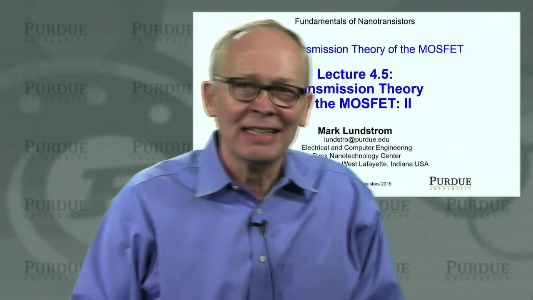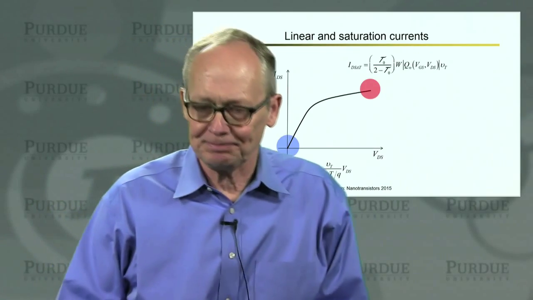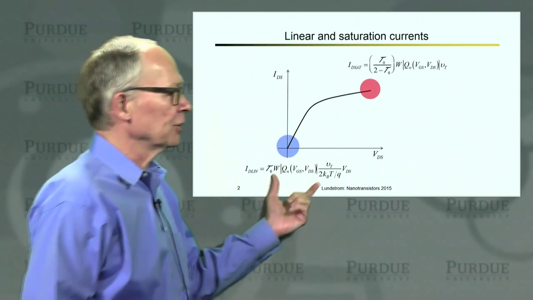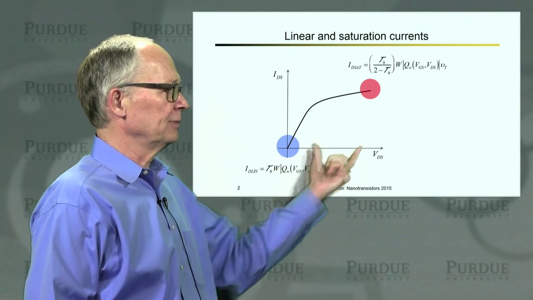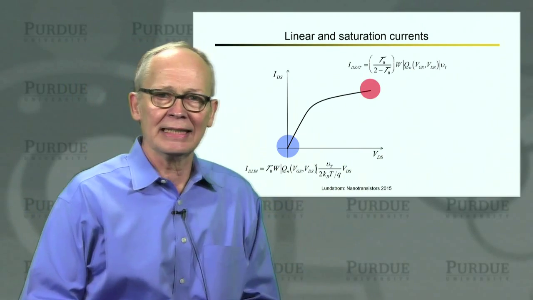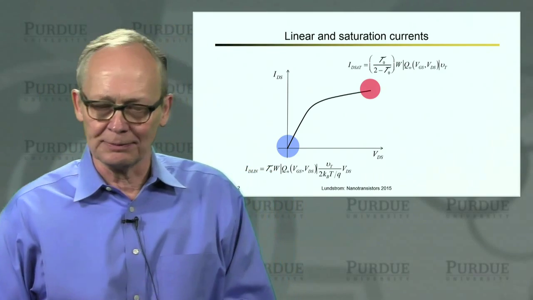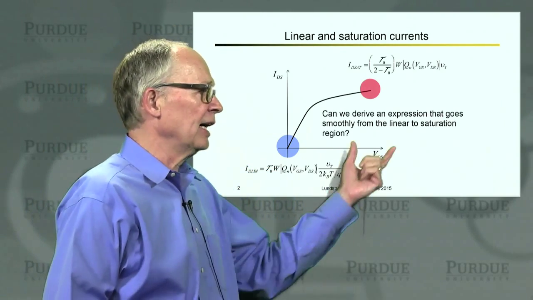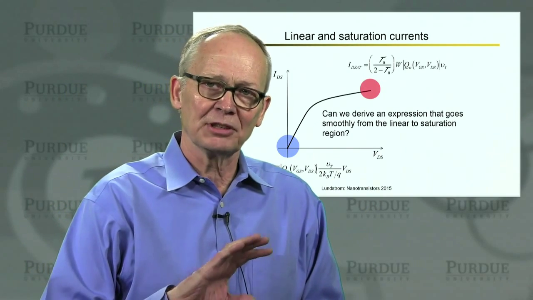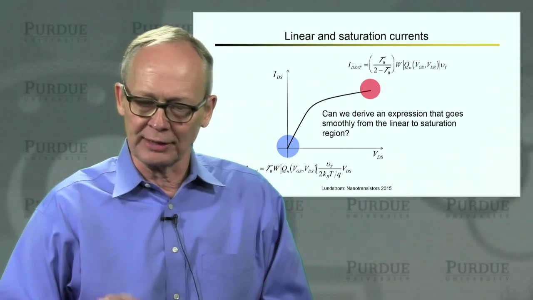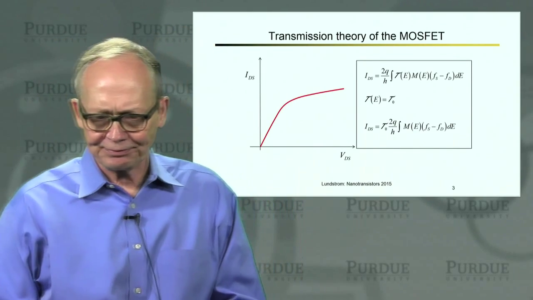Hello again. So let's continue our discussion of the transmission theory of the MOSFET. In the last lecture, we derived expressions for the linear region current and for the saturation region current in the presence of scattering, which reduced the transmission below 1. And the question we have now is, can we derive an expression that smoothly goes from small drain voltage to large drain voltage? That's what we'll attempt to do in this lecture.